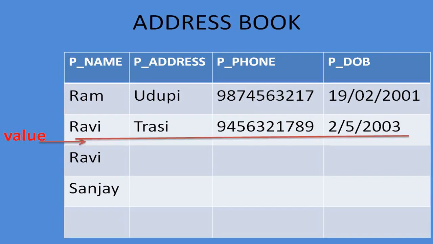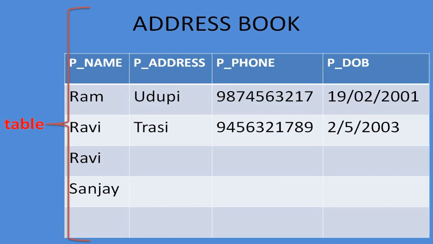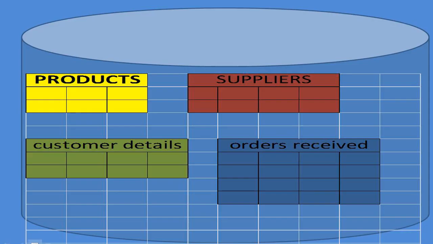A value is the actual text or numerical amount or date that you put in while adding information to your database. When you put all the information together in grid, a collection of similar records creates a table. A database can have one or many tables.